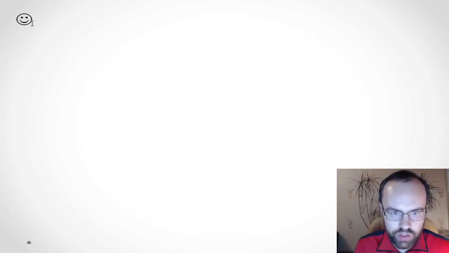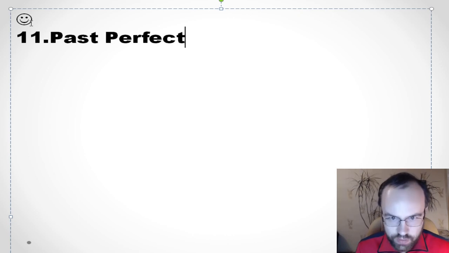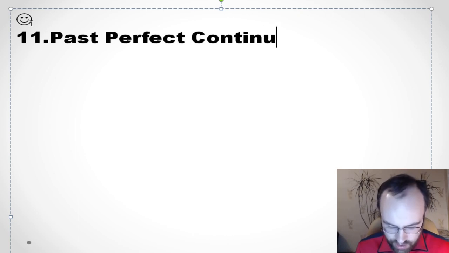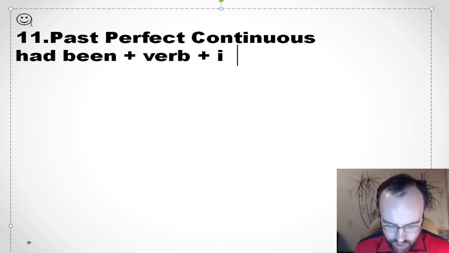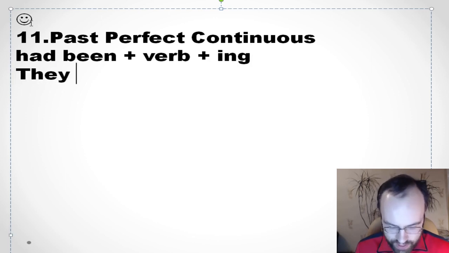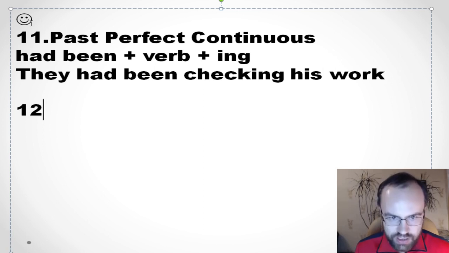Okay, and two more important tenses. We call it past perfect continuous. So we form it had been plus verb plus ing. So they had been checking his work. We mostly use it in complex sentences.